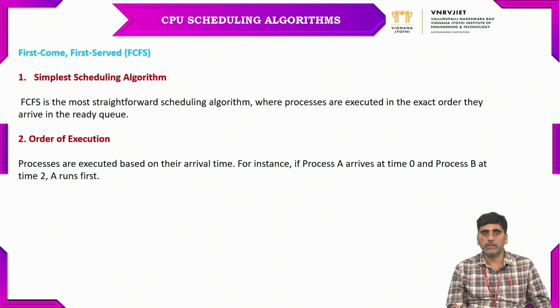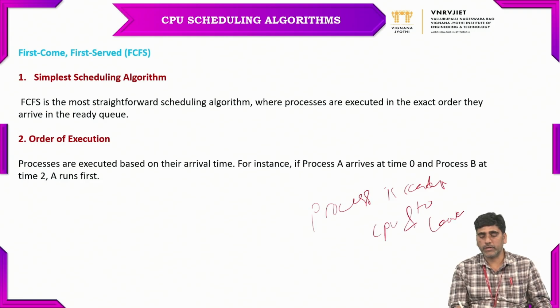Preemptive is whenever the process is ready for CPU utilization, the process utilizes the CPU and again it leaves the CPU for the next process. So leave the CPU, use the CPU, and again leave the CPU. This concept comes under the preemptive process.